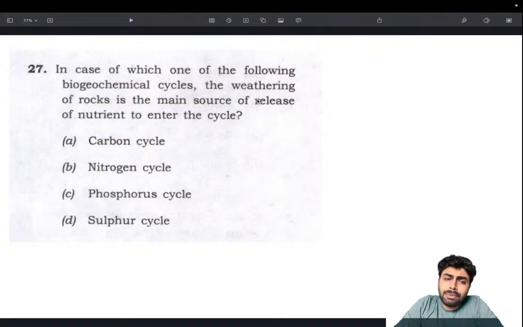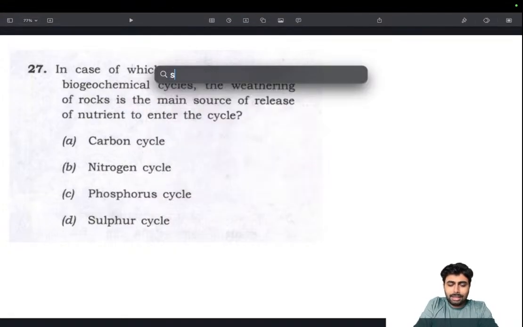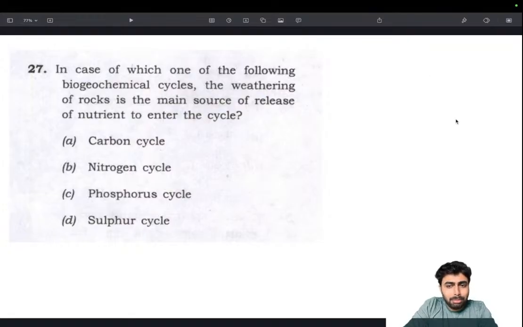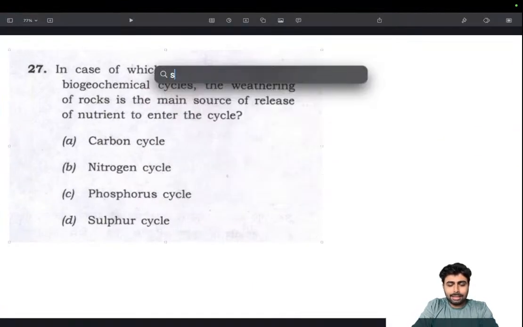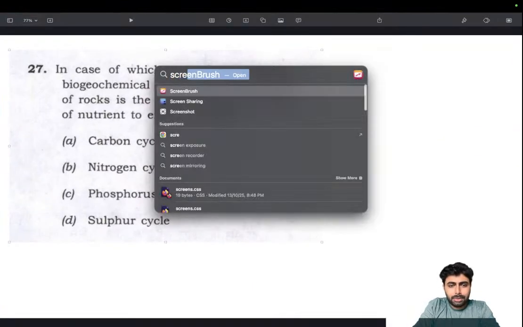In the case of which one of the following biogeochemical cycles is the weathering of rocks the main cause of release of nutrient to enter the cycle? I'll be very honest. For some reason, I didn't go through these cycles. That's one thing I should have done better while writing this examination.